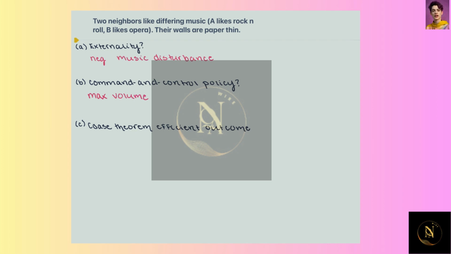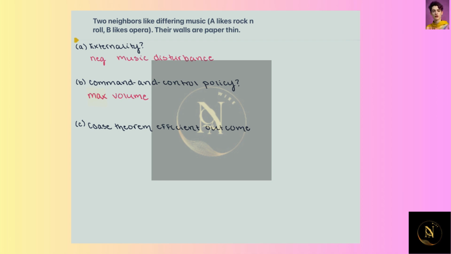However, we're not going to see any efficient outcome here because neither neighbor would be able to actually enjoy their music in the way that they want to, because suppose that they like listening to loud music. Well, this maximum volume is going to prevent them from enjoying their music at the volume that they like, even though we're negating that negative externality of music disturbance.